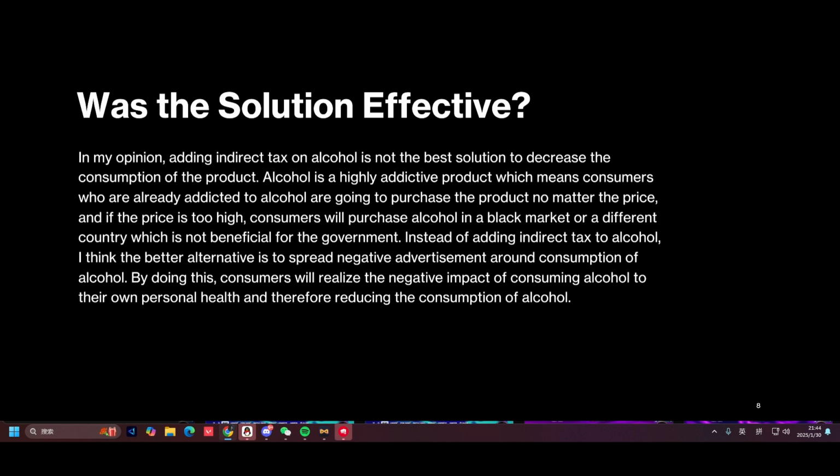Instead of adding indirect tax to alcohol, I think the better alternative is to spread negative advertisement around consumption of alcohol. And by doing this, consumers will realize the negative impact of consuming alcohol to their own personal health, therefore reducing the consumption overall. And that's it for my presentation.